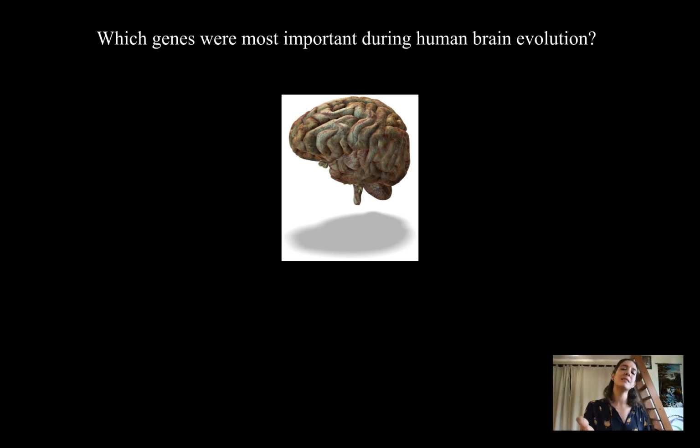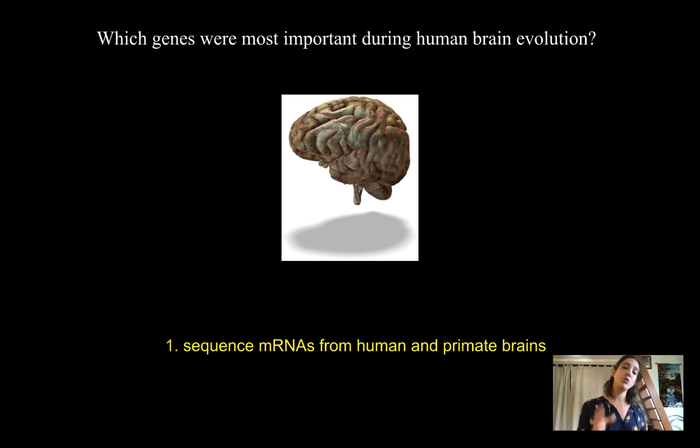What genes were responsible for making our brains so special, so different from other such organisms, especially from other close relatives? Well, in order to figure out what genes might be responsible for those, we first need to sequence mRNAs from both human and non-human primate brains, so from some other close relative, say a chimp or something. So you're just sequencing genes. Or say with my peacock feather example, you might sequence feather genes from peacocks and other close bird relatives, like a grouse or something.